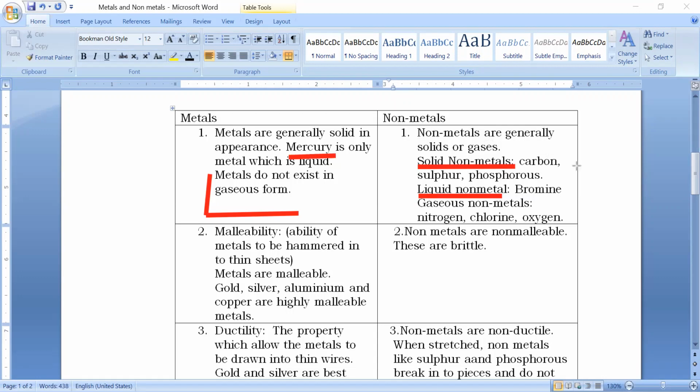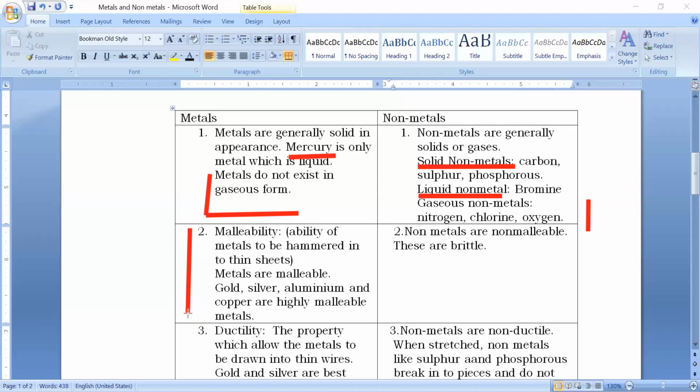Most of the non-metals occur in the form of solids or gases, like gaseous ones are, say, nitrogen, chlorine, oxygen, hydrogen. Then another important property is malleability. Try to remember the aluminium foil in which you wrap your food, or sometimes on sweets you can see a very thin layer of silver foil. For all those things, the property that helps is malleability.